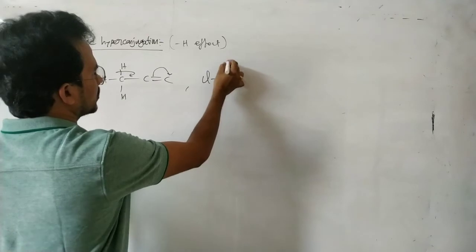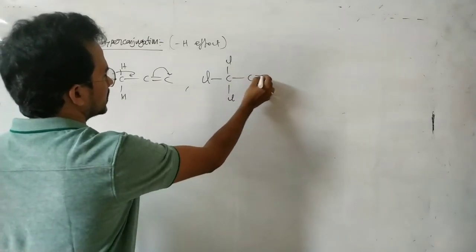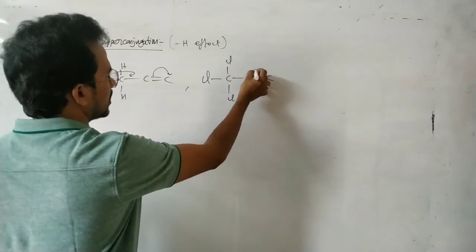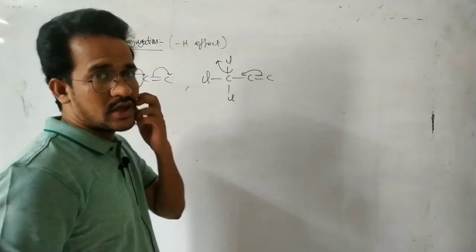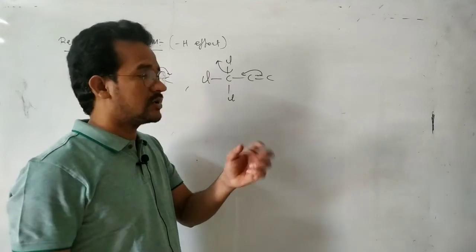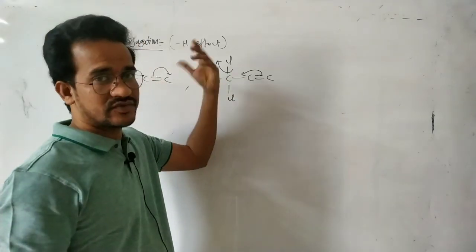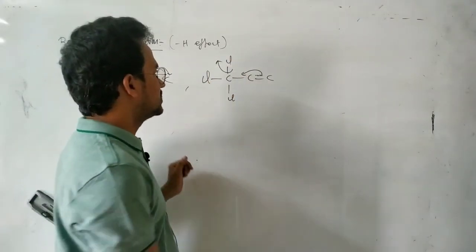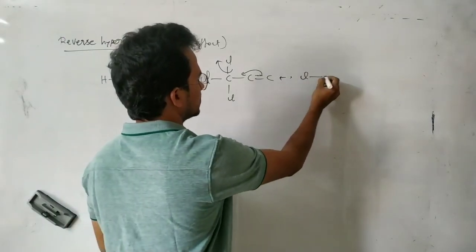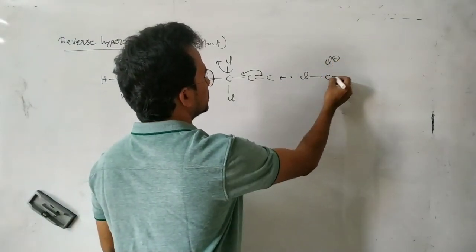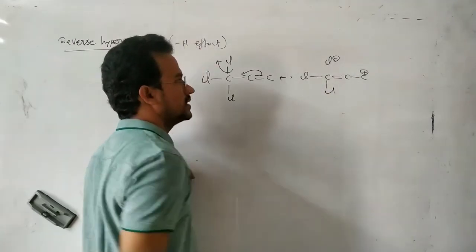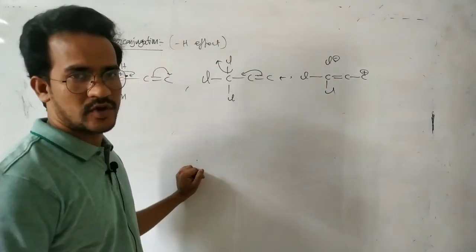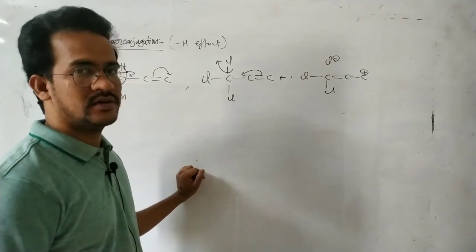Now here, whenever there is a more electronegative atom like chlorine, the pi electrons are delocalized into the carbon-chlorine bond. Chlorine is more electronegative, so the carbon-chlorine bonding electrons are transferred onto the chlorine itself. As a result, Cl gets a negative charge, double bond C, and C plus. It is a reverse hyperconjugation, that is what the minus H effect is.